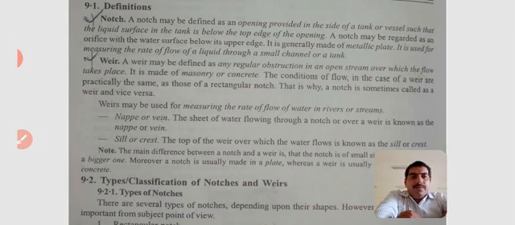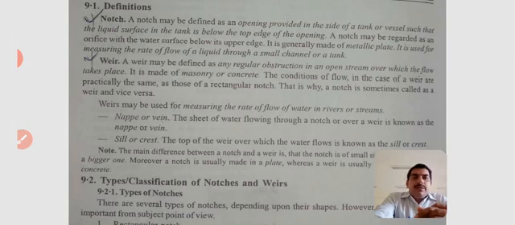Notch. A notch may be defined as an opening provided on the side of a tank or vessel, such that the liquid surface in the tank is below the top edge of the opening.